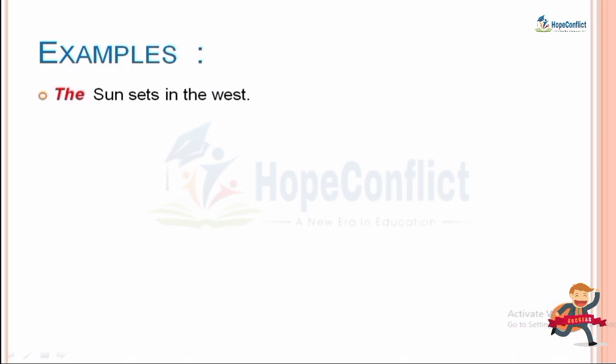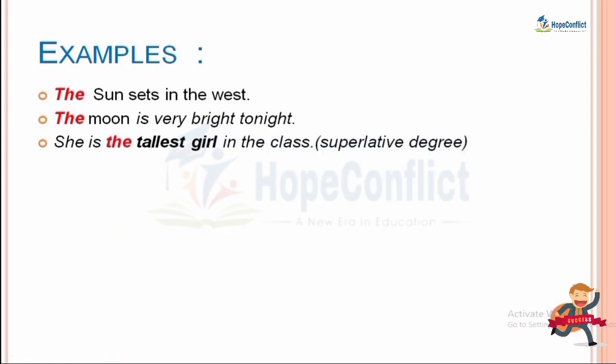The sun sets in the west. So here we use "the" in front of sun because sun is your noun and एक ही sun होता है ना. We are talking about a specific sun. Okay, एक ही sun होता है इसीलिए हमने उसके सामने "the" use किया है. We have another example. The moon is very bright tonight. Here also these are your universal truth, like the moon हमेशा होता है, एक ही होता है. So here we use "the" in front of these two.